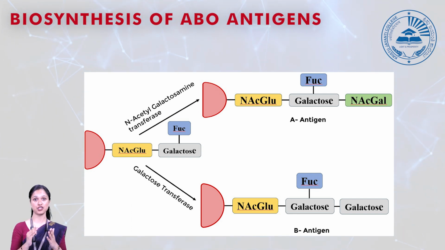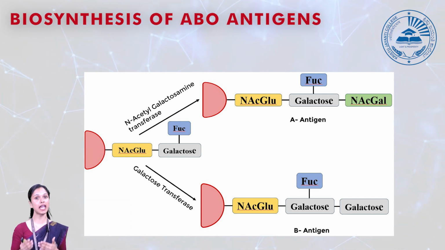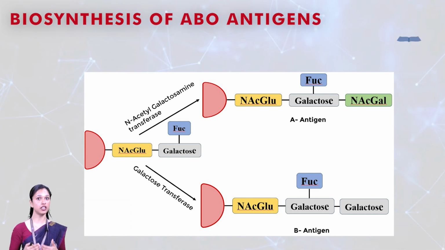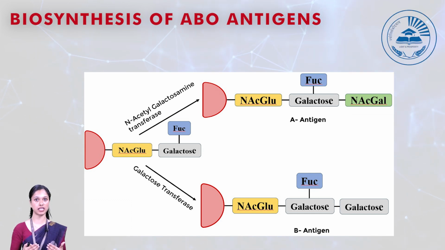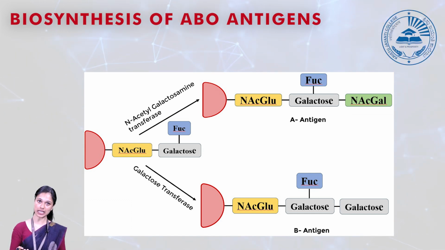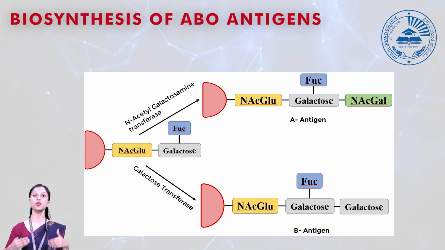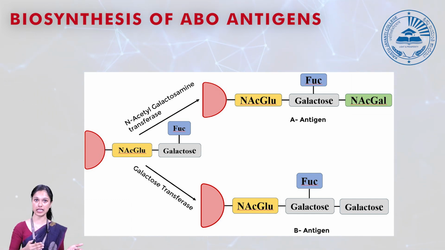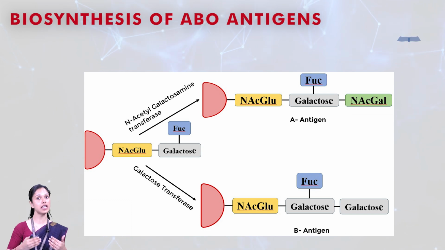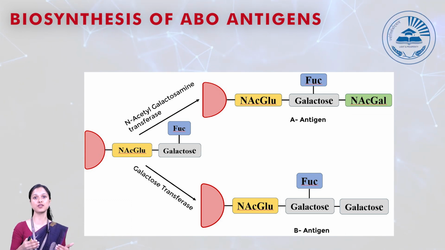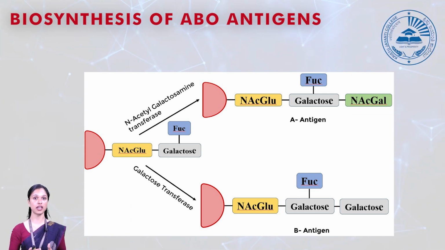If both transferases are present, that is, you have inherited both the A allele and the B allele from your parent, it's going to produce both A and B transferase, which encode for N-acetyl galactosamine transferase as well as galactose transferase. So they're going to do both jobs: attach N-acetyl galactosamine to the end of the O antigen as well as a galactose molecule to the end of the O antigen. So you're going to have both A antigen and B antigen in your RBC. So you're going to have the AB blood group.